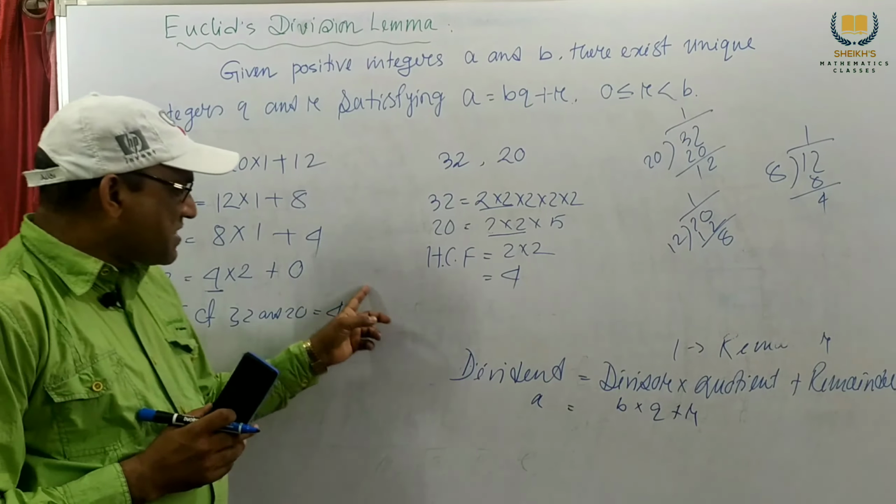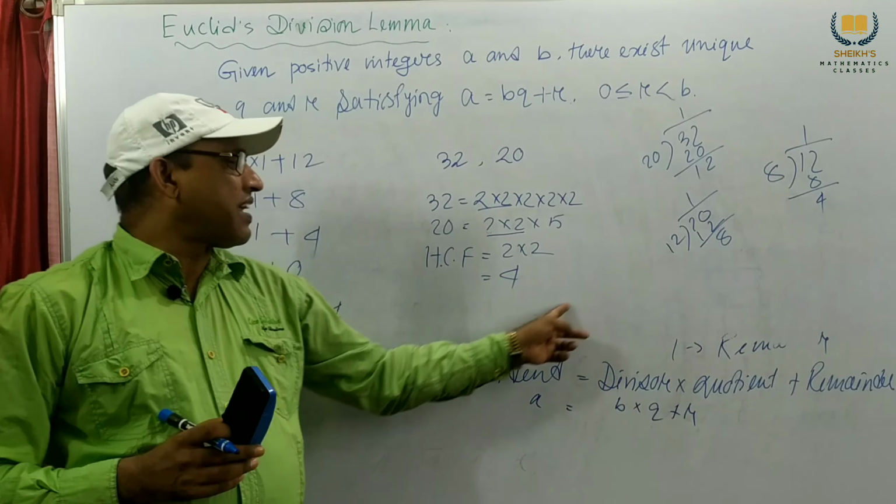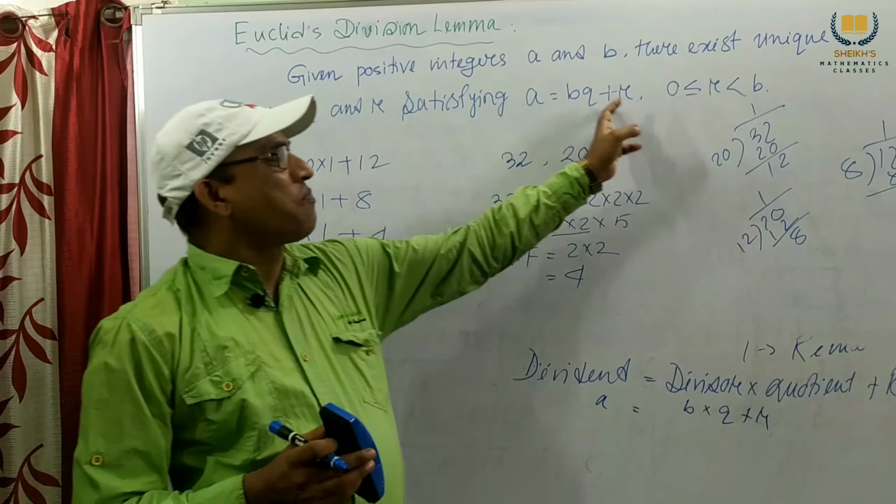This is our HCF. In lower class we find the HCF in another way, but by using the Euclid division algorithm, this is the rule. If in your exam you are asked to find the HCF by using Euclid's division algorithm, then you have to use the formula a equal to bq plus r.